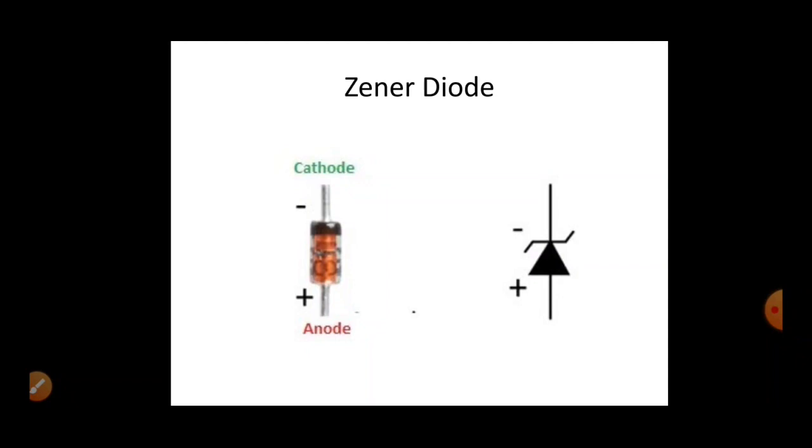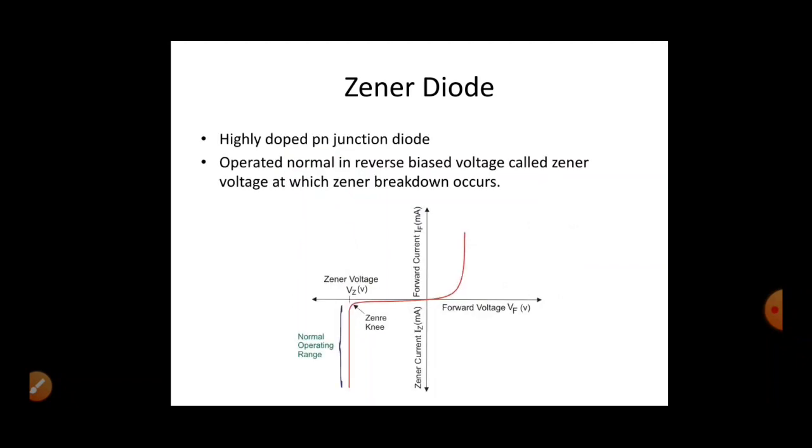A Zener diode is nothing but a PN junction diode, but during manufacturing it is made with high impurity. If you add high impurities to a PN junction diode, that is called a Zener diode. So a Zener diode is nothing but a highly doped PN junction diode.